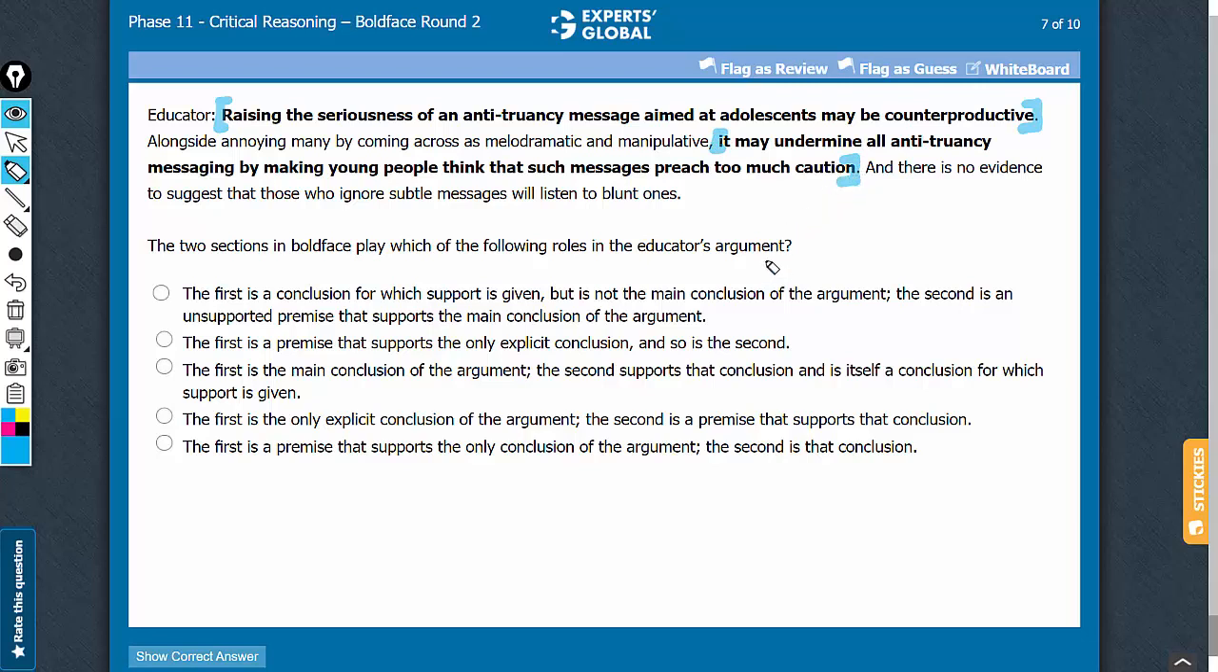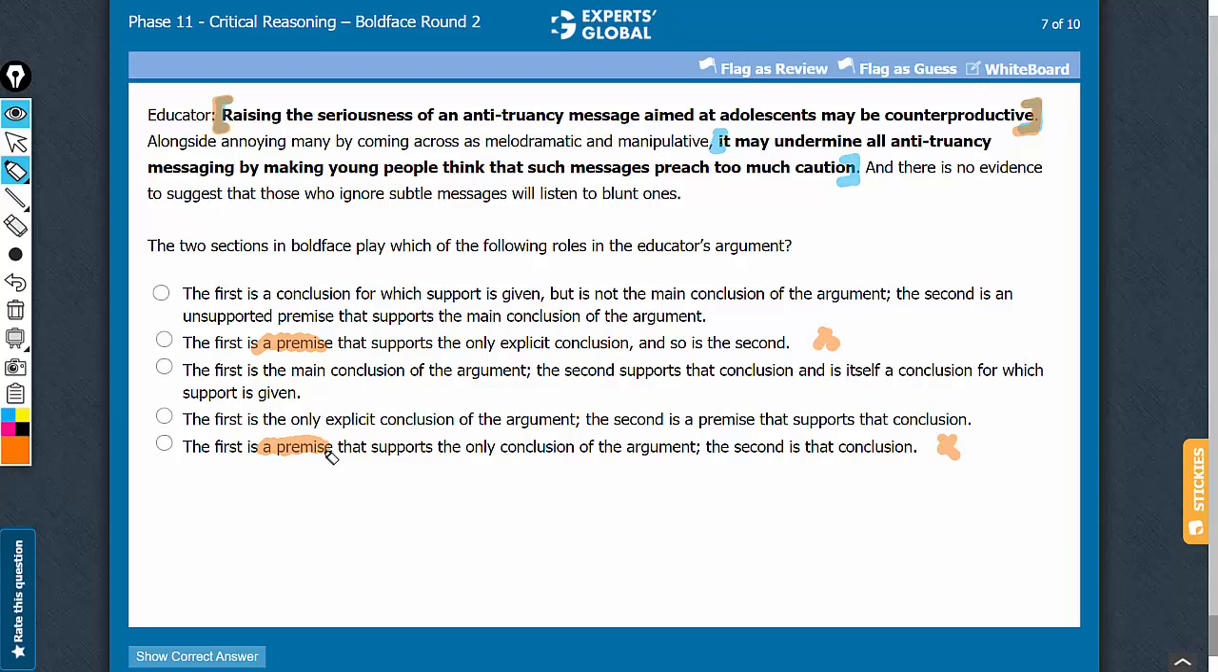So with that groundwork, let's look at the answer choices. We know that the first boldface is clearly the main conclusion of the argument. So any answer choice that says otherwise is not going to be correct. So answer choices B and E should be very comfortably eliminated.